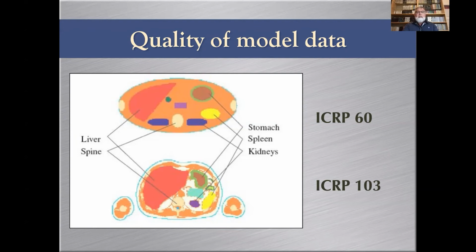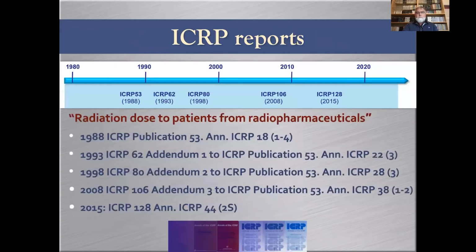We can see from this slice of the abdomen that the ICRP 103 voxel-based model is a much better description of human anatomy than what is described by just equations. And then this is what it's being used for. In fact, ICRP is publishing reports of absorbed dose delivered to patients from radiopharmaceuticals. The first of them was published as ICRP 53 in 1988.